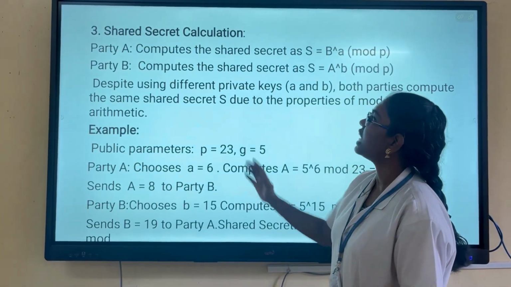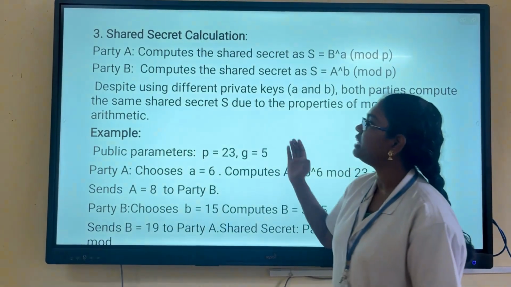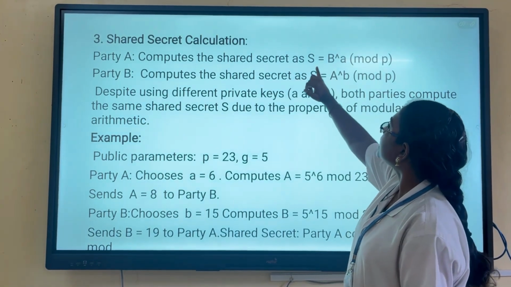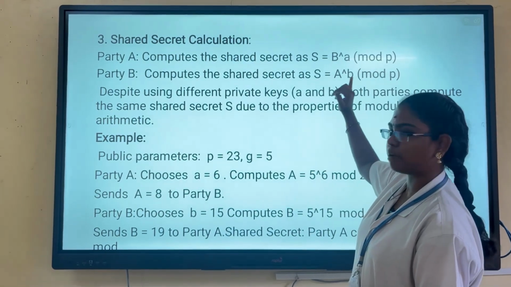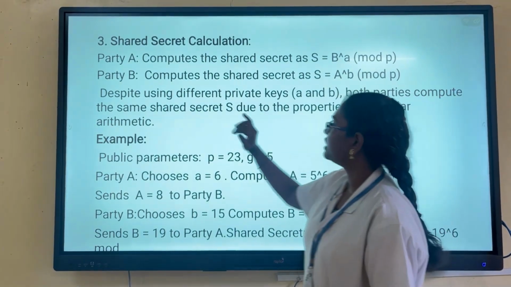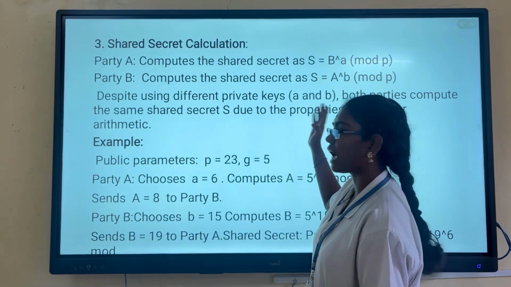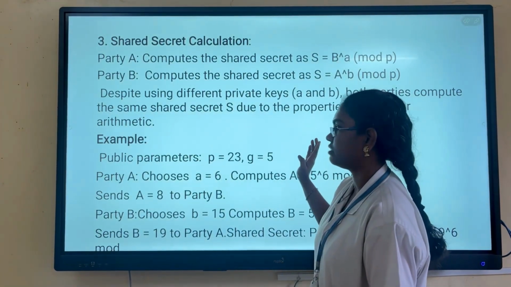The next one is the shared secret calculation. Party A receives the public value B and computes the shared secret S equal to B power a mod P. Party B computes S equal to A power b mod P. Both calculations give the same value, so the shared secret can be derived by both A and B. That is called secure secret key exchange.